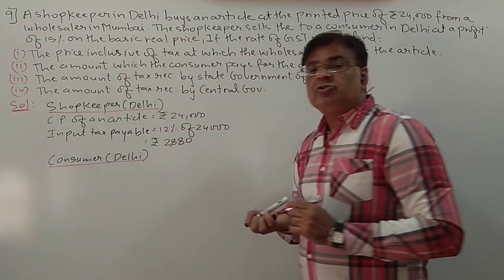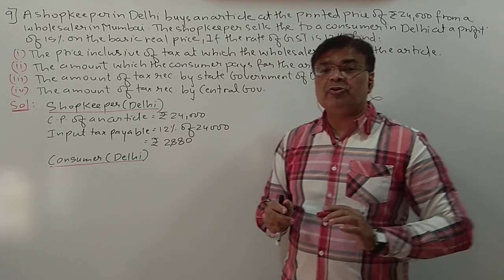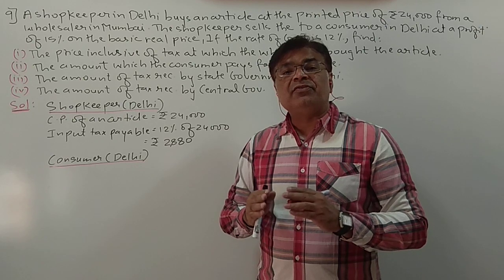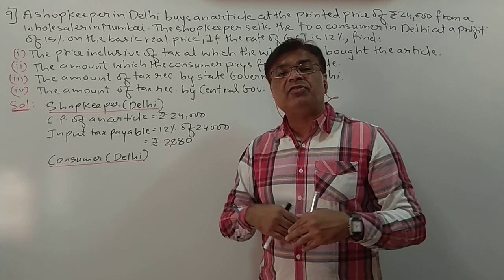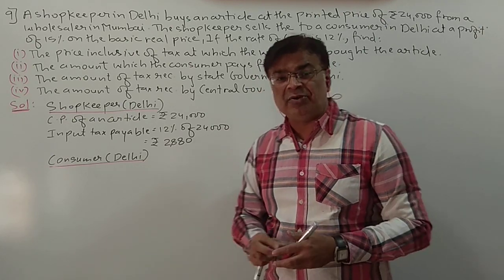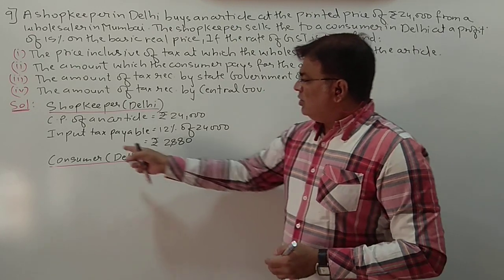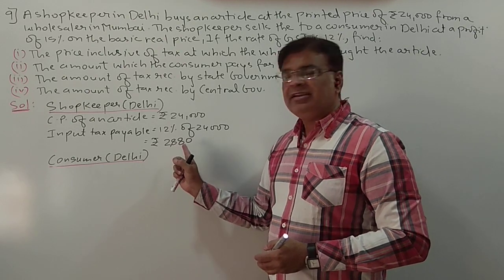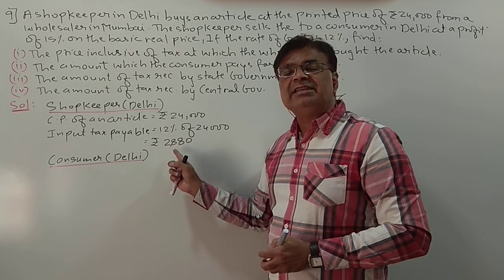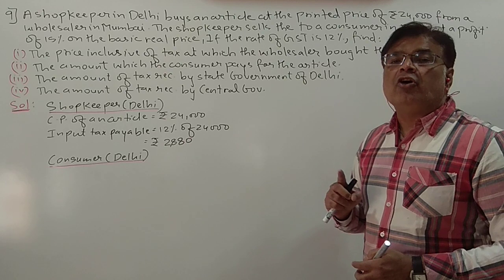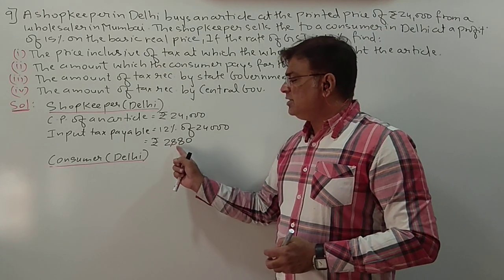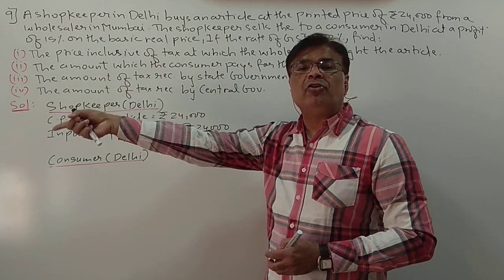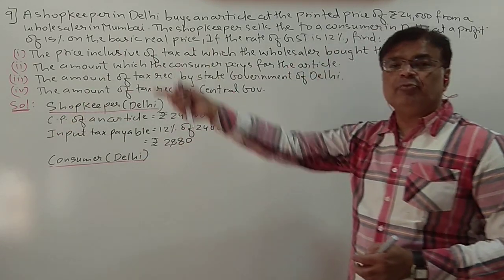Now students, we have done so many sums of intrastate, so now you will be knowing that whatever tax is collected from the consumer, 50% will go to state government, 50% will go to central government. So input tax payable will be 2,880. So 2,880 is the tax paid by the shopkeeper in Delhi to the manufacturer of Mumbai, to the wholesaler in Mumbai.